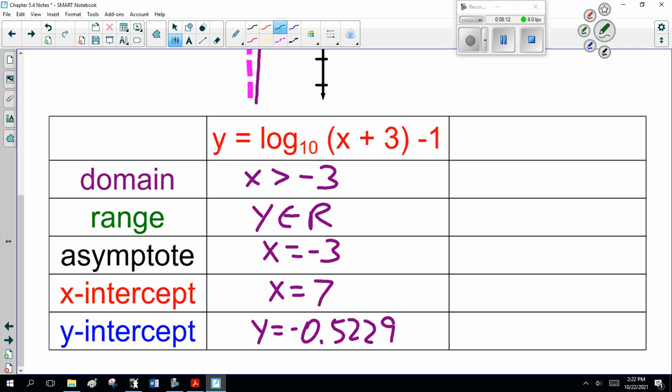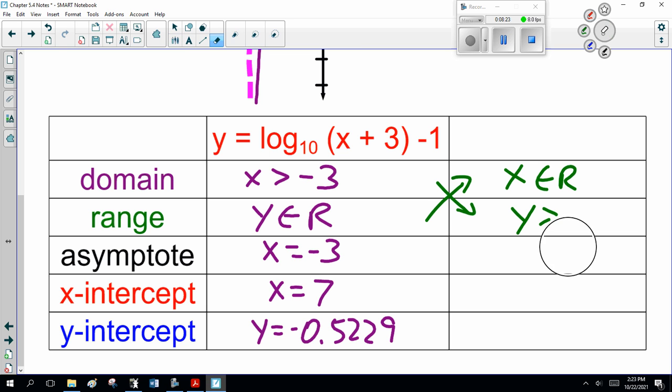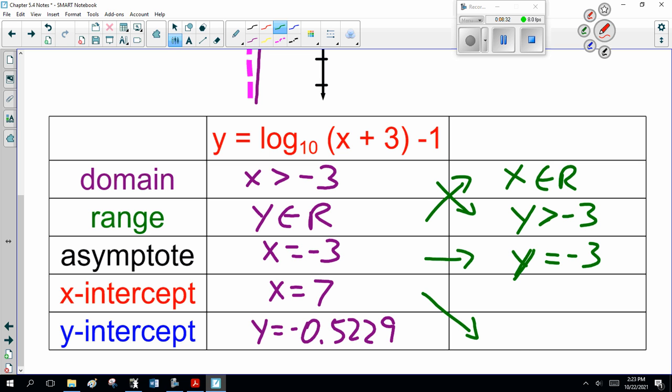What will my inverse look like? Well, my domain becomes my range. So x is all real. Y is greater than minus 3. Asymptote, y equals minus 3. My y-intercept will be 7. My x-intercept will be minus 0.5229, or minus 0.53. Now I did all that without my equation.